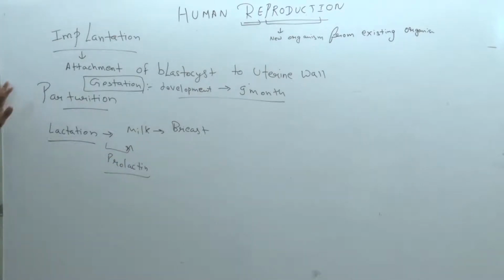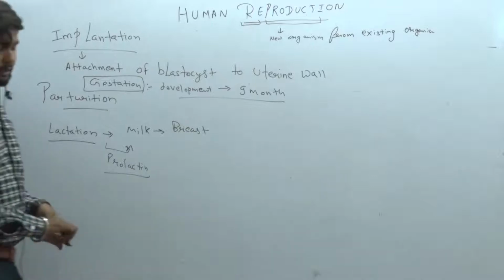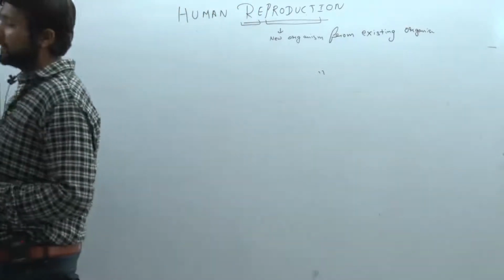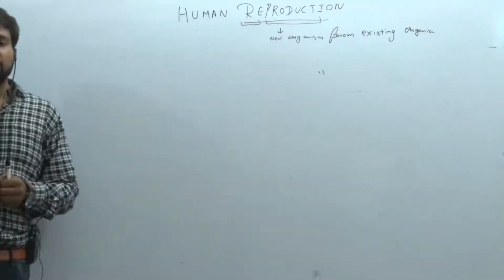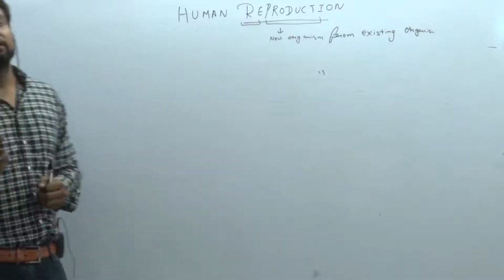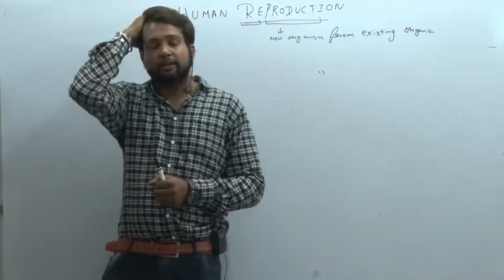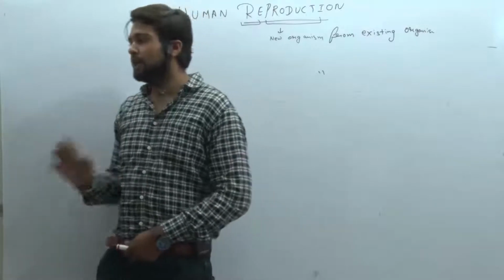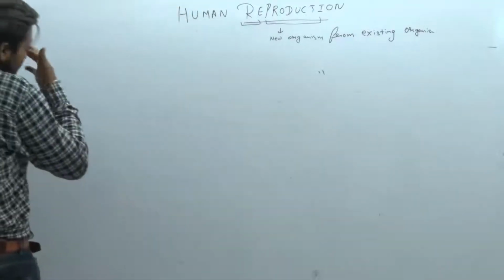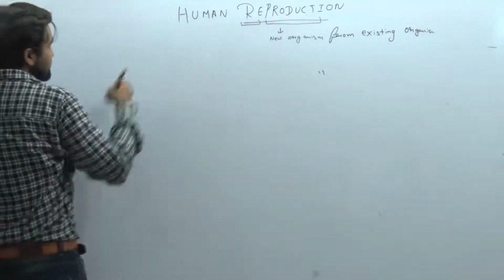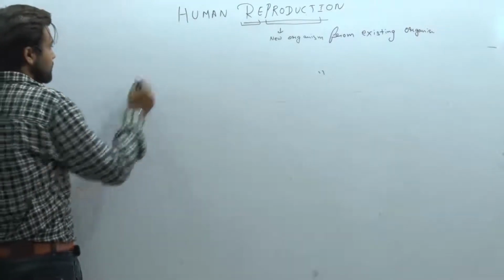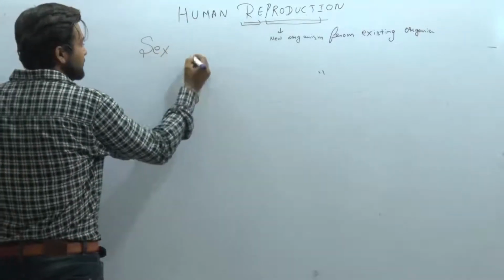So everything clear? All this process, you have got it. The male and female reproductive system, the menstrual cycle, we have clear about. We have clear about the fertilization, implantation. These all things we have cleared. Now we are going to the next topic, as I have told you earlier, sex determination.